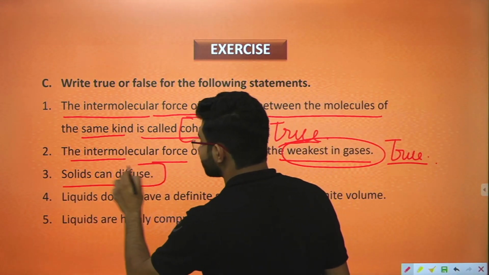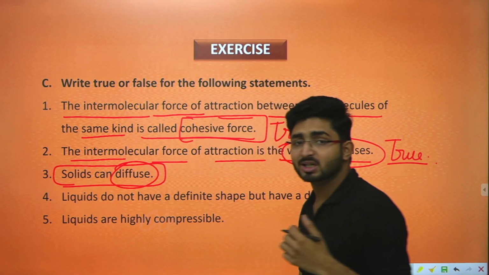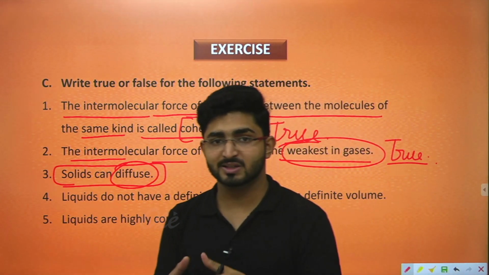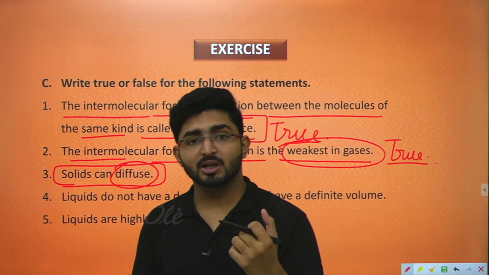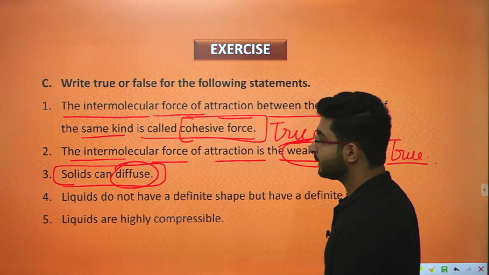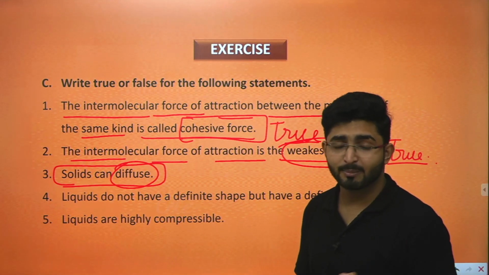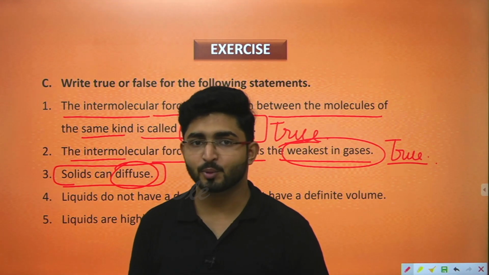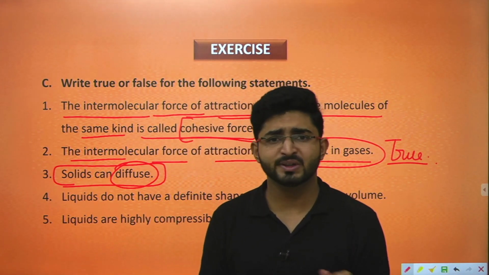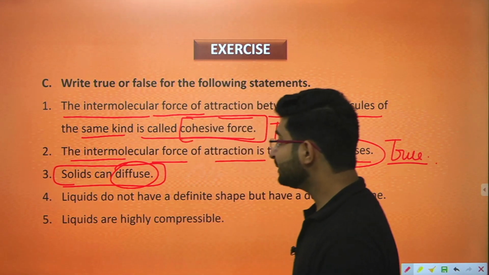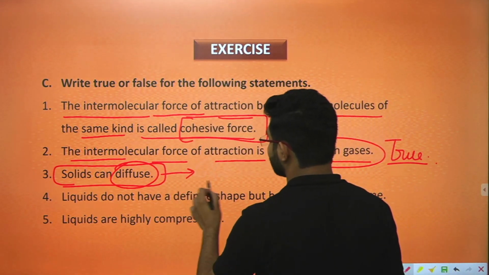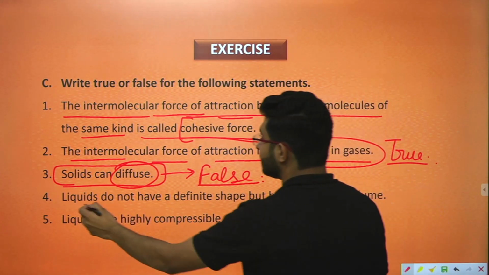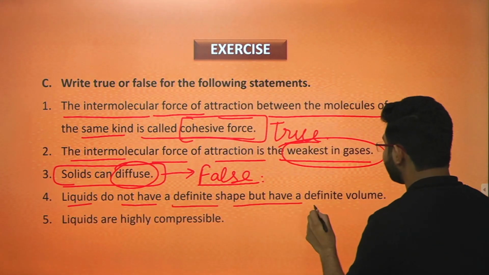Solids can diffuse. What is diffusion? Diffusion is a process of intermixing of the molecules in a particular substance. When we talk about solids, diffusion is not possible in them. Why? Because we know that the molecules of a solid are fixed at a particular point and do not have space to move here and there. That's why intermixing is not possible and diffusion will not be possible. So this statement is false. Solids cannot diffuse.